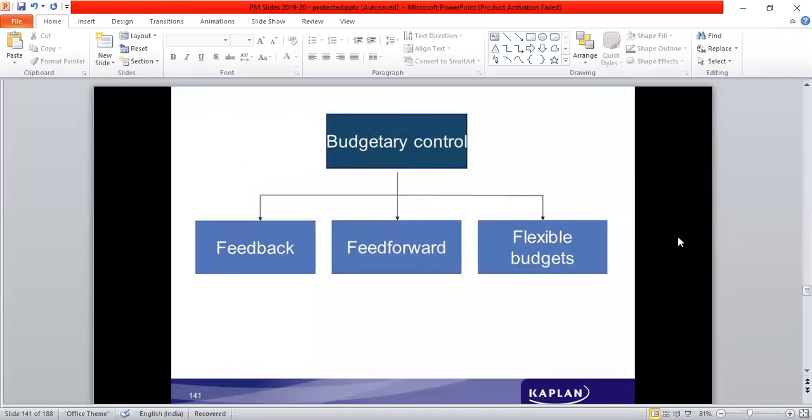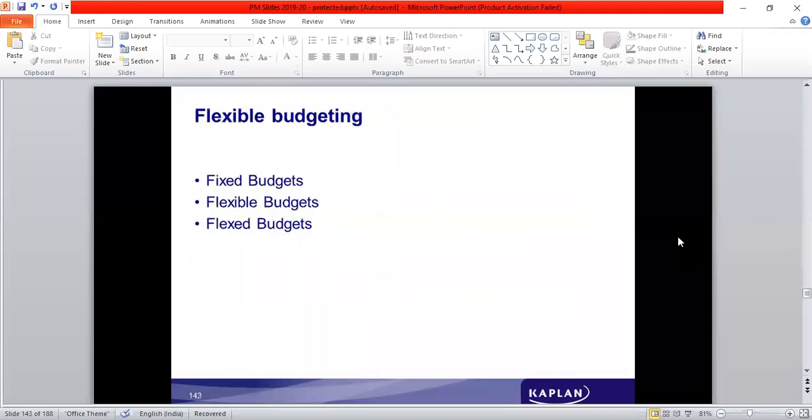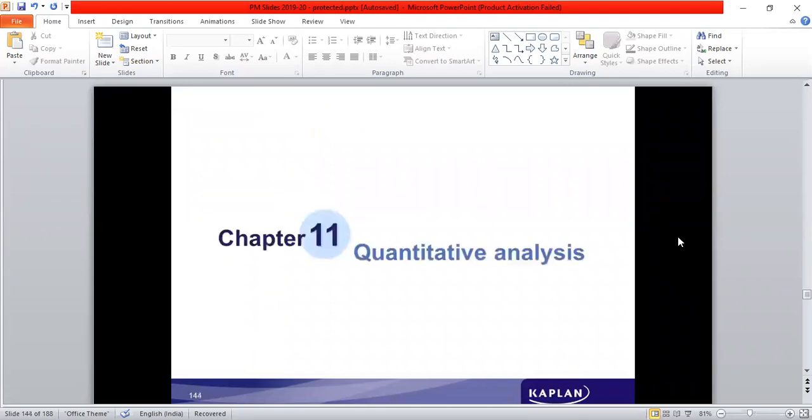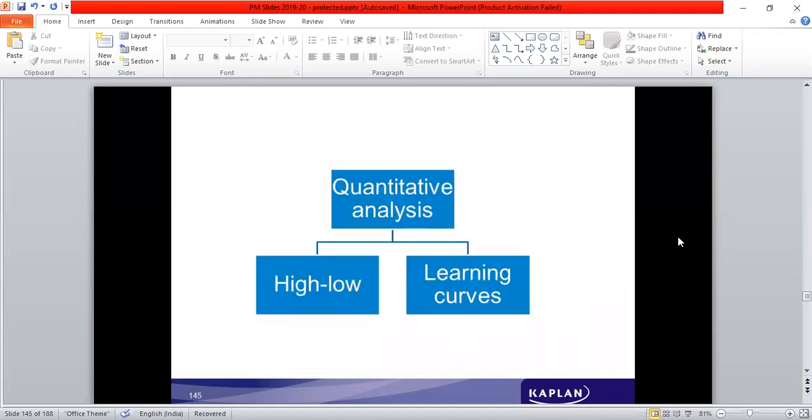Feedback controls are once it already happens, based on the observation of what actually happened, if certain control measures are taken, we call that feedback controls. Otherwise, looking into the future, forecasting what can happen, and even before anything worse happens, if they can be prepared, that's called feed forward controls. Flexible budgets: anticipating multiple things to happen, preparing budgets for multiple levels of activity, and then being prepared. The quantitative analysis part of it is the forecasting techniques which are used.